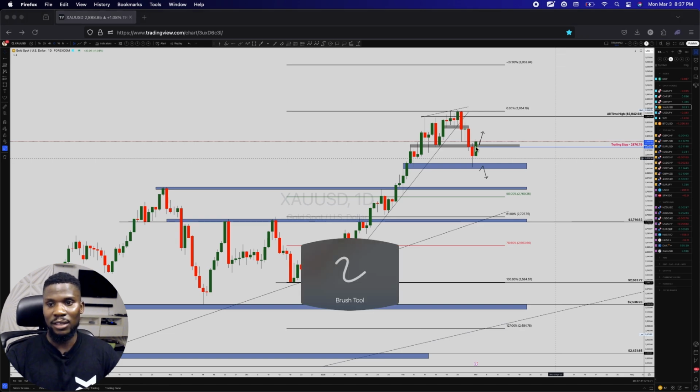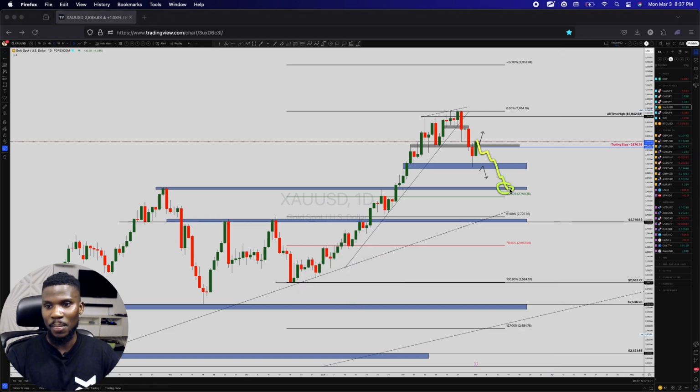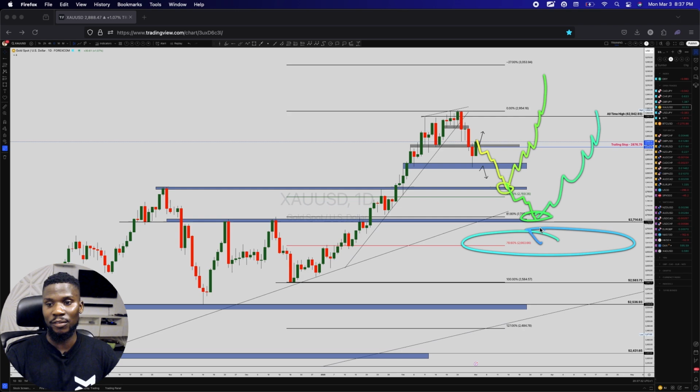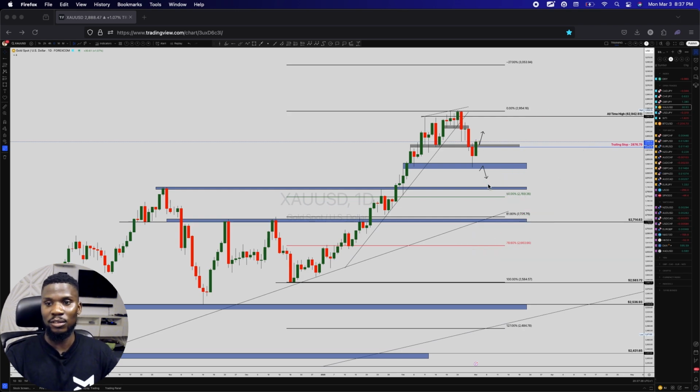However, if we drop all the way back down here and I get a 50% pullback, I'll be the first person to take a buy. If we drop further here, I will DCA into the trade. But if it falls below this region, I will definitely close those trades and take the loss like a champ. So that's my plan on gold. First area at the bottom right here, take a buy. The second one at the bottom right here, consider it a buy.